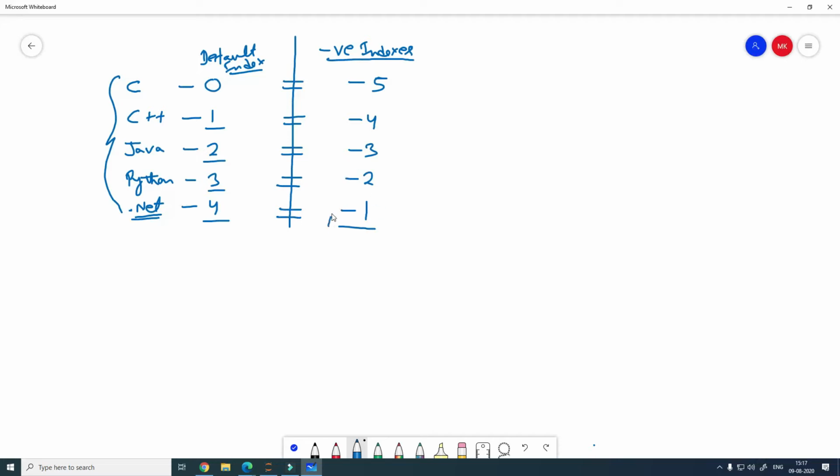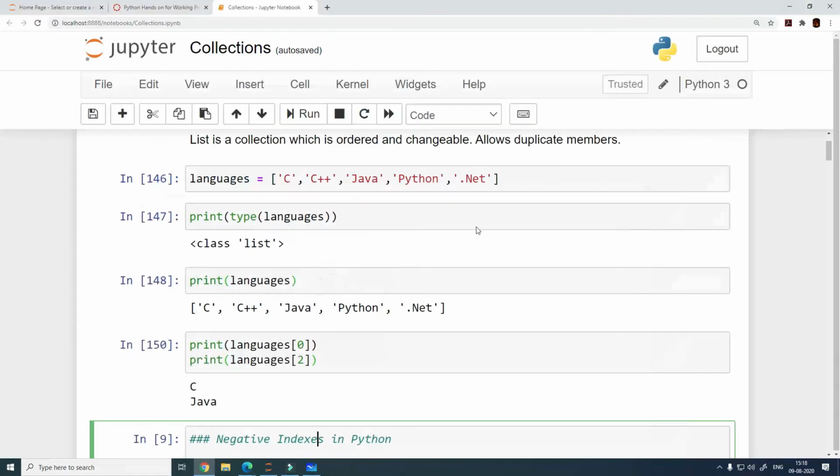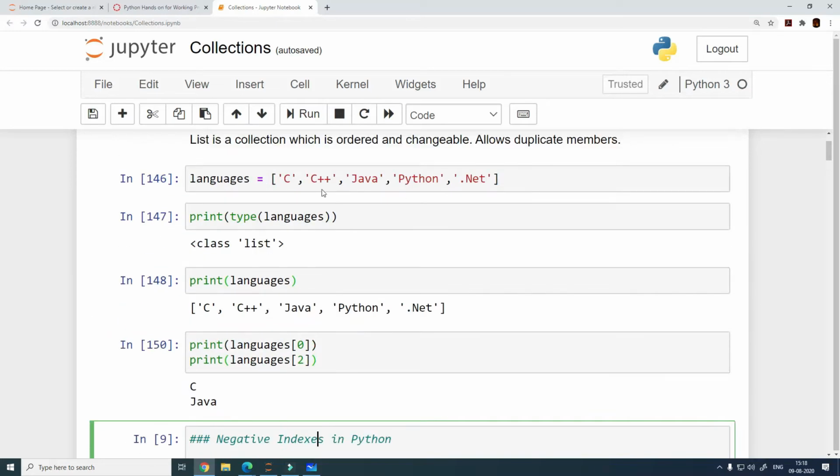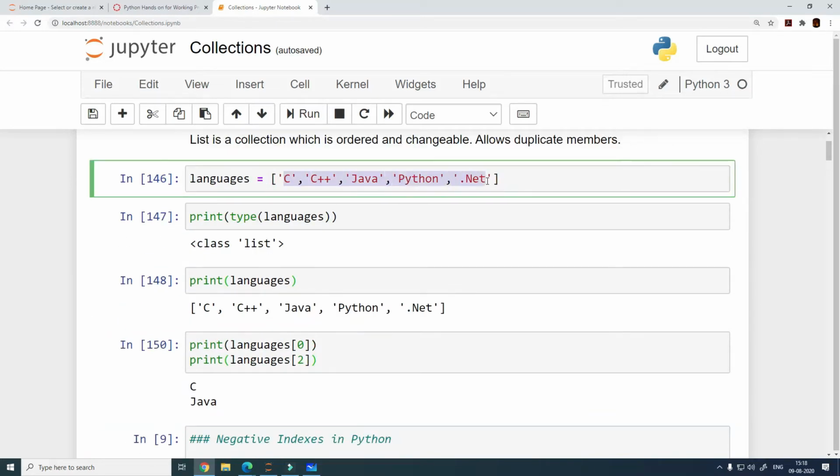Now you may be thinking, where should we use them, and why do we even have negative indexes? Because negative numbers do not really make any sense here. So let's see where we can actually use them. Suppose you want to print a few items from the end, but you do not really know the total number of items in the list.